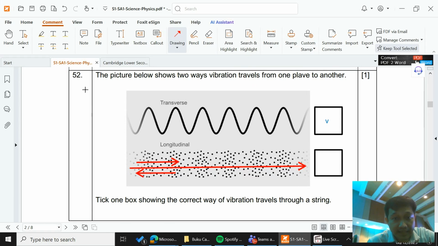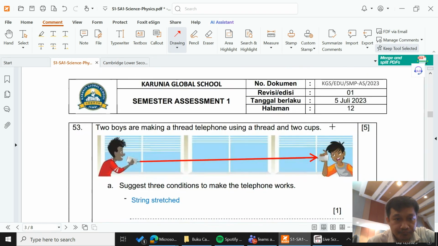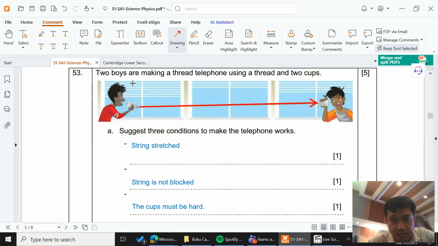Then in the next question, tick one box showing the correct way vibration travels through a string. A string cannot move back and forth. That's why moving up and down is the best for a string. So this is the answer; we need to tick the first option. And then the two boys are making a thread. There could be several answers; these are three of many possible answers.